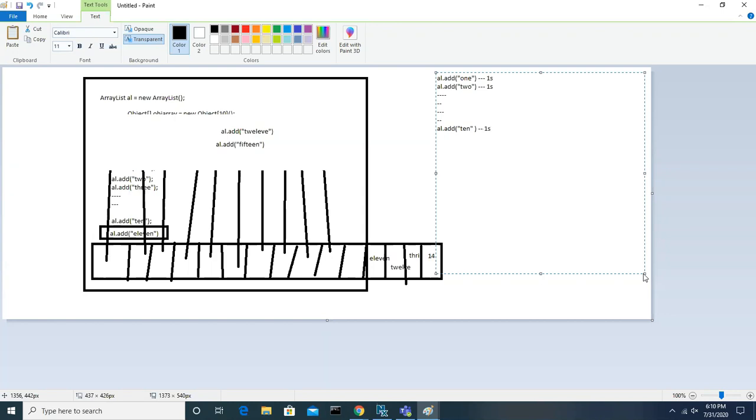Okay. Now, till now, how much time does it take for 10 elements? 10 seconds. For each element, how much time does it take? 1 second. The moment you are adding the 11th element in our example,